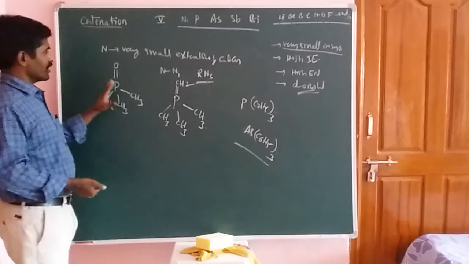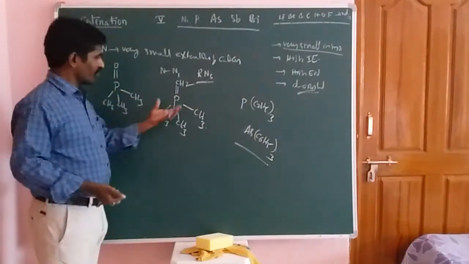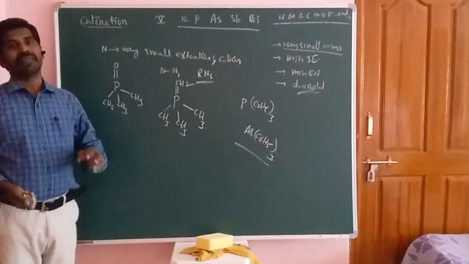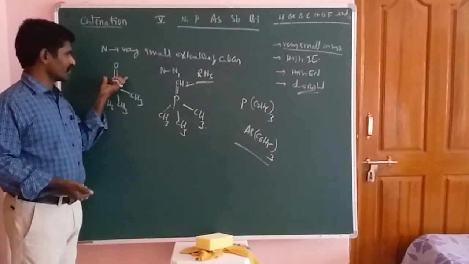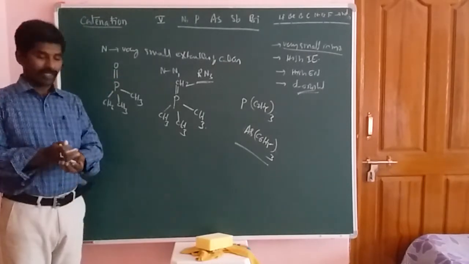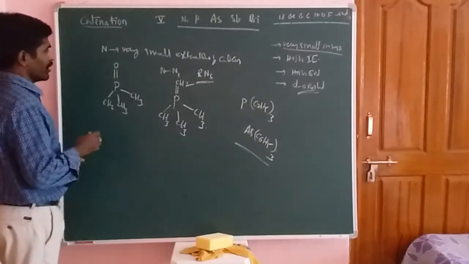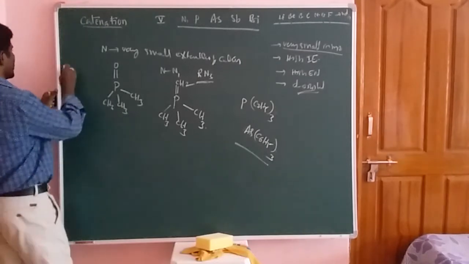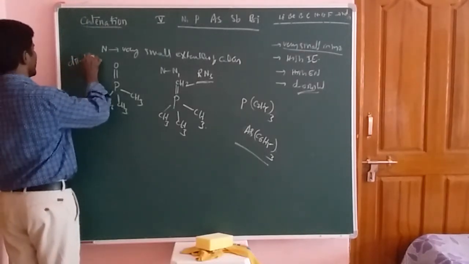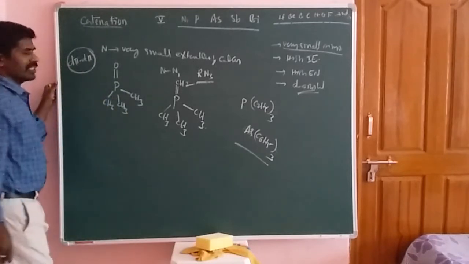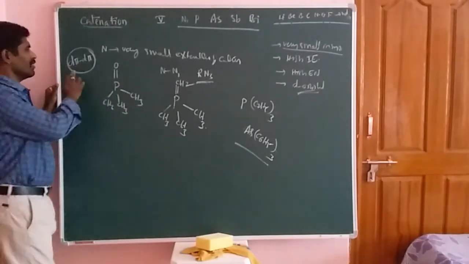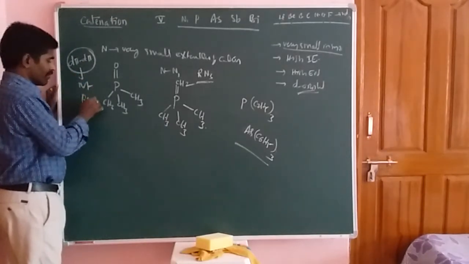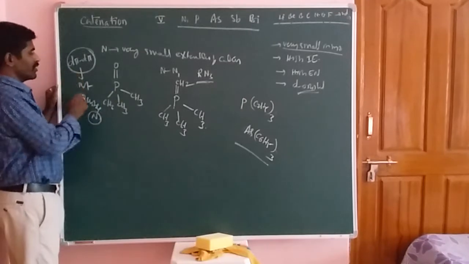It is able to form this type of compound based on the catenation property. What about this one, students? Here it can form the double bond. But one more thing: due to the absence of d orbital in the nitrogen atom, it does not form d pi bond formation. So d pi bond formation is not possible in the nitrogen element due to the absence of d orbitals.